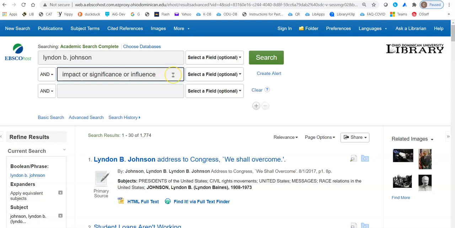you can do a new search with your person in the first search box, and then in the second search box, put in something that reflects impact. In this case, if I do the search, this is going to pull up every article in this list that does not only have the word Lyndon B. Johnson in it, but also has the word either impact or significance or influence, so that we might come up with articles that really address that.